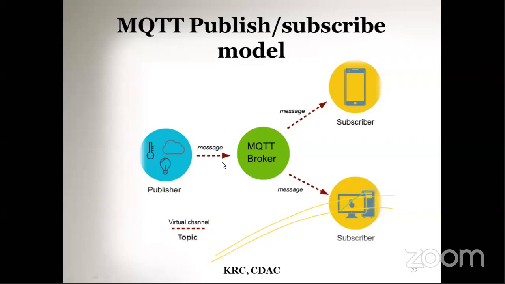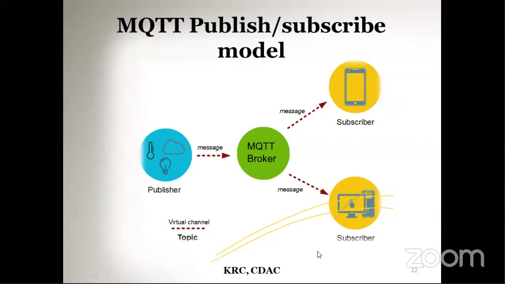I'm giving the name temperature. So temperature equals 27 degrees Celsius. That value is given to the broker. And some clients subscribe to this topic; they are called subscribers. Whoever is subscribing to the topic temperature, the broker gives that data to those subscribers.